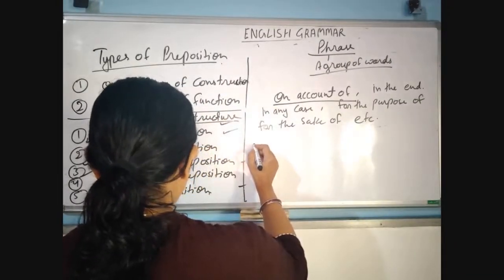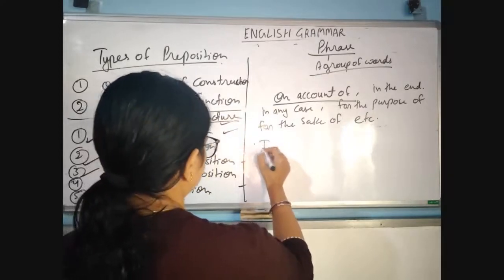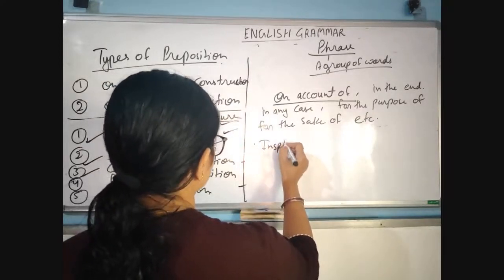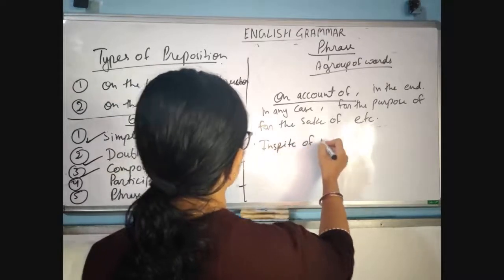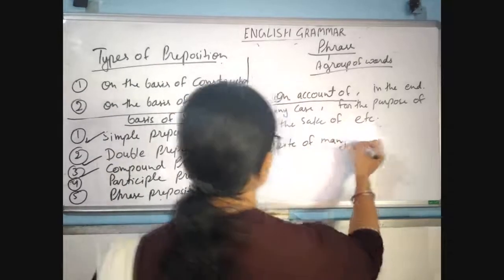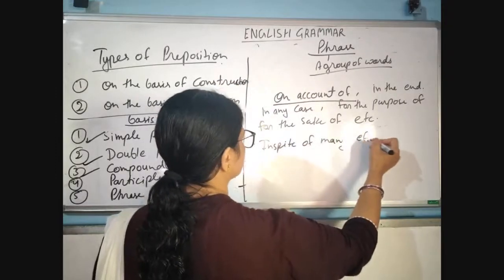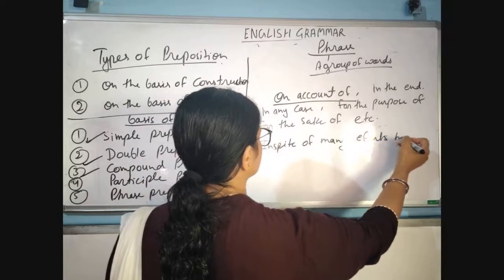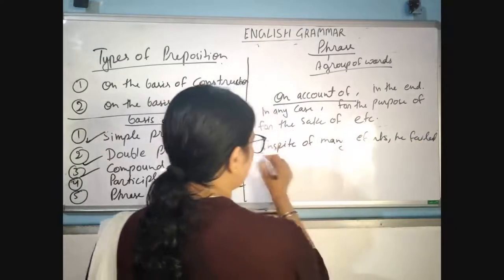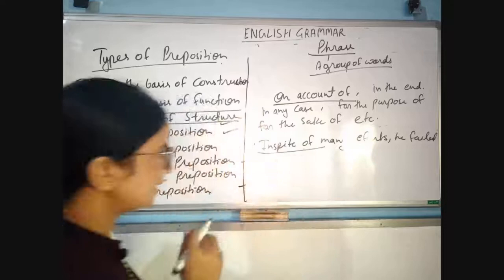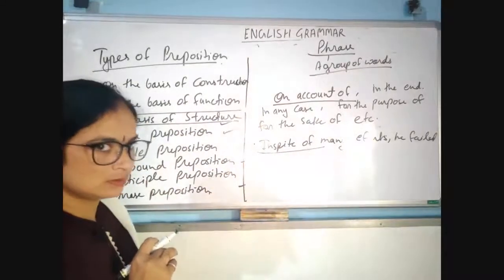In spite of many efforts he failed. In spite of means के बावजूद.